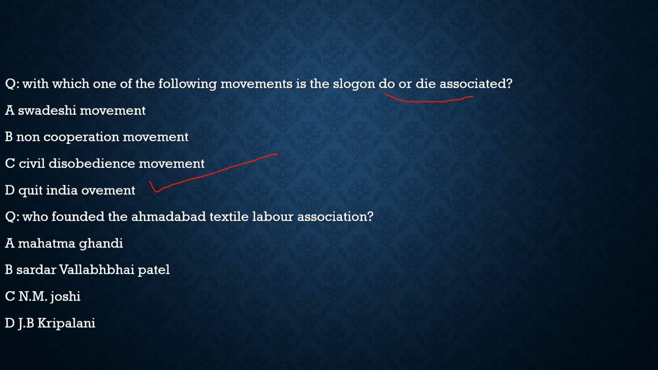Now coming to the last question of today's discussion, it says who founded the Ahmedabad Textile Labour Association? Directly, Mahatma Gandhi. Mahatma Gandhi founded the Ahmedabad Textile Labour Association. So with this, we have completed today's discussion.